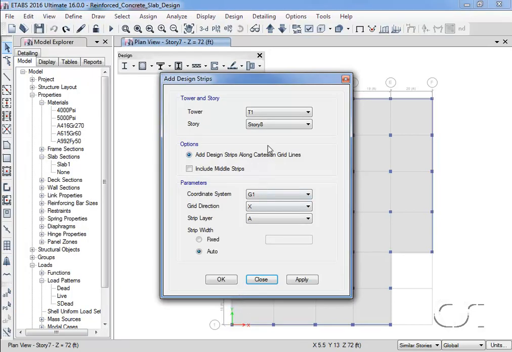We will specify the layout for our top floor, floor 7, and the strips will be added along the grid lines. Make sure to check the Include Middle Strips option. If you were doing a post-tension slab, you would probably leave this option unchecked. The first strips that we will add will be added in the X direction for layer A. Typically, there are two principal layer directions. We will let the program automatically determine the strip widths.